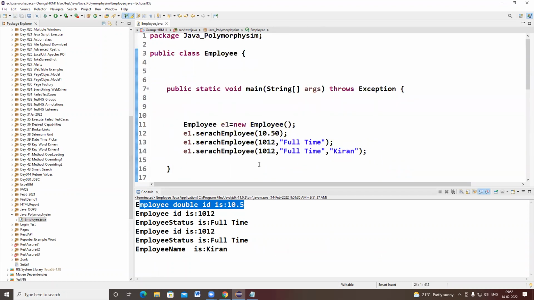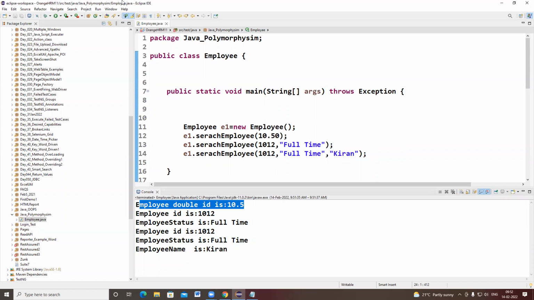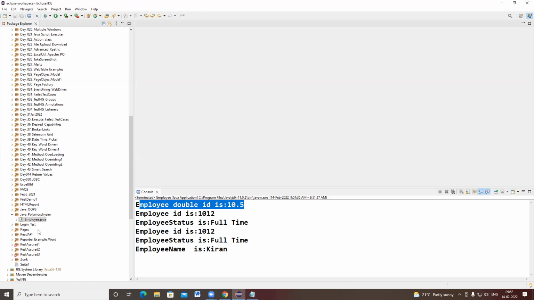That is the point people will ask, and if they want to stress some questions on method overloading, they will ask these kinds of questions. So this is known as method overloading. Simply what we can say, if anybody asks: method overloading means a class can contain the same method name multiple times within the same class with different input arguments. That is the main point. That concept is called method overloading.